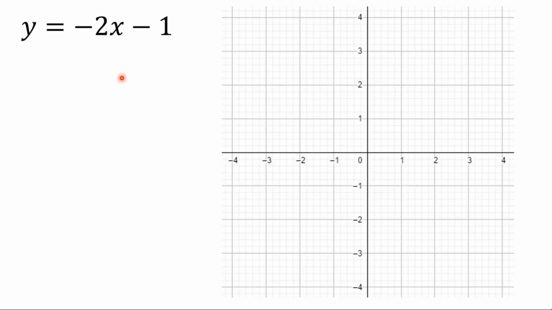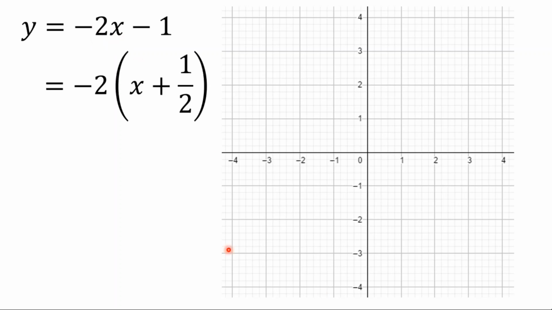So if I'm given this equation, now at the minute this is in the form y equals mx plus c. But I can factorize, I can take out negative 2 as a factor, and I get negative 2 lots of x plus a half, because negative 2 times x is negative 2x, and negative 2 times a half is negative 1. And I can see using this form, the x-intercept must be minus a half, which is here.